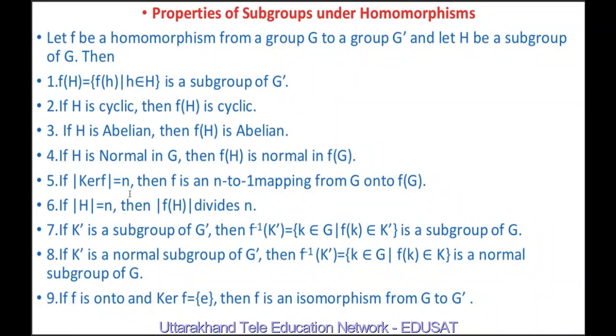The fifth property says that if f is a homomorphism of G to G dash, then every element of G dash that gets hit by f gets hit the same number of times as does the identity. And the next property means that f inverse K dash is called the inverse image of K dash or the pullback of K dash.